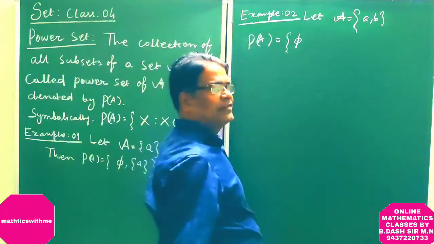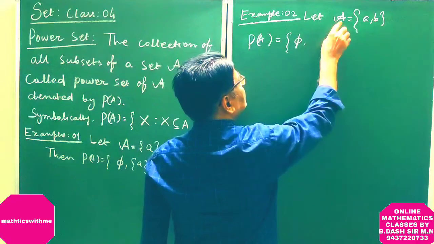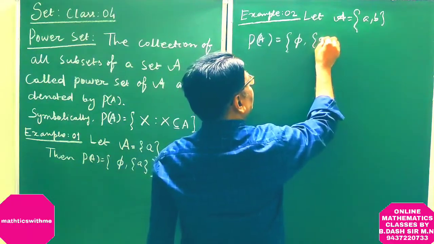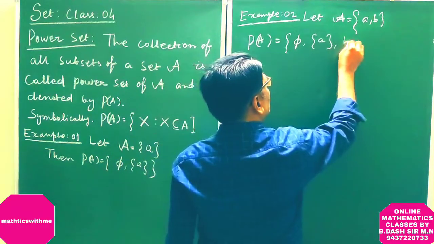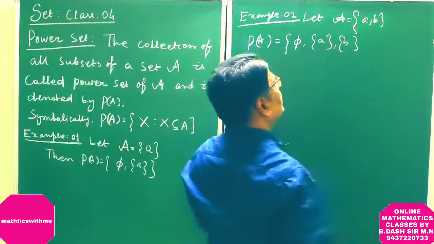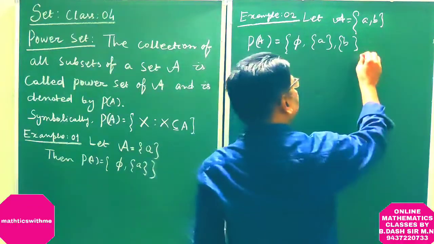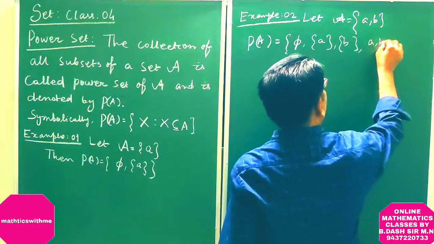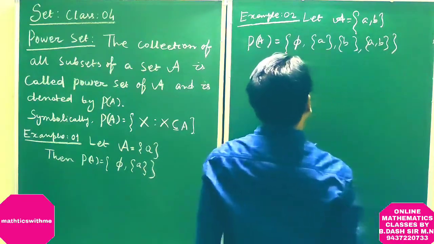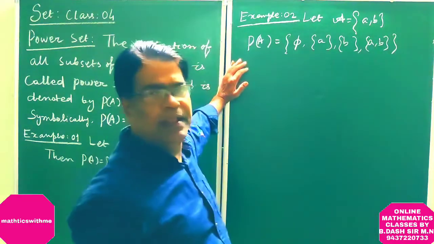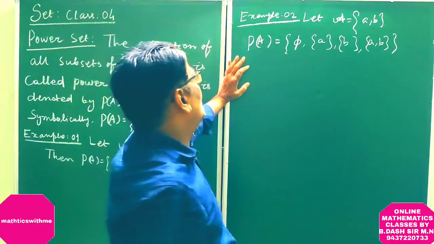Phi, we know, is a subset of every set, so it is a subset of A. Then taking single elements, {a}, {b}, these are subsets of A. Then the set itself is also a subset of A. So now the power set of A contains four elements.